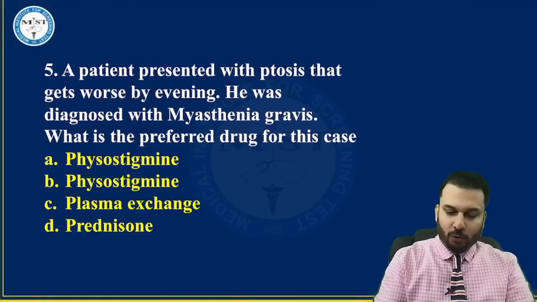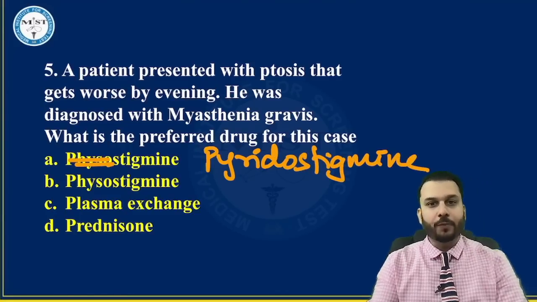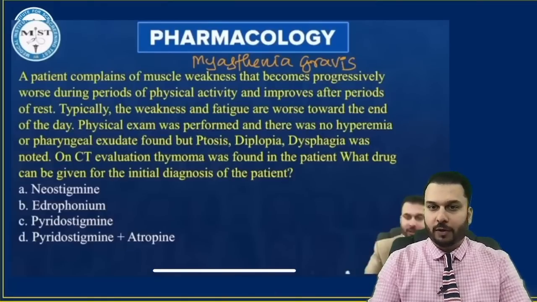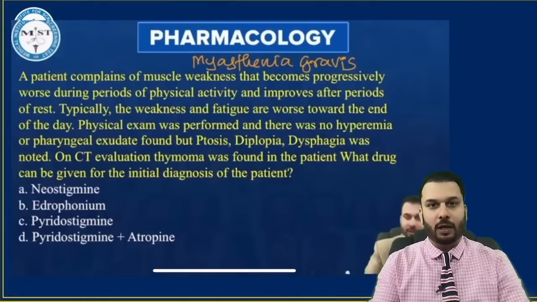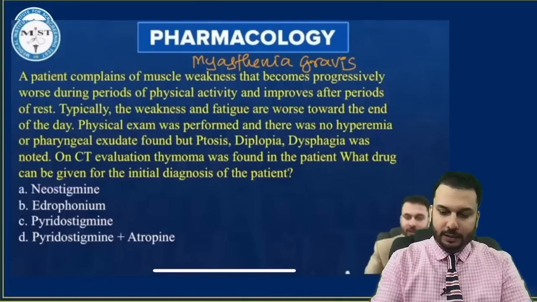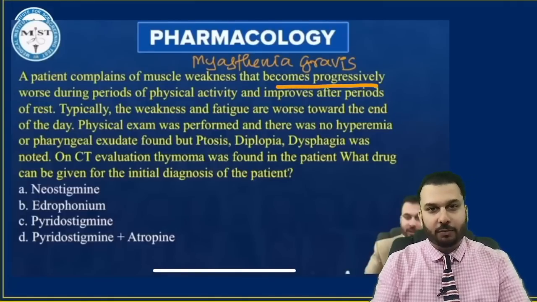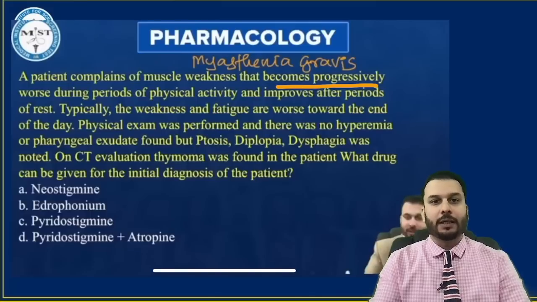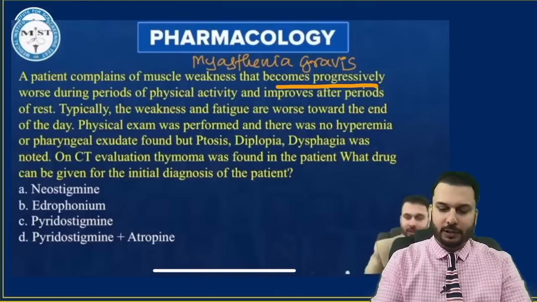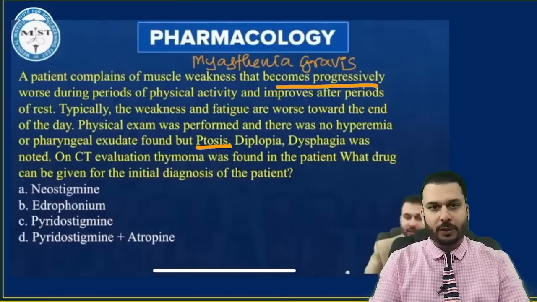So as we all know, the drug of choice for this is going to be pyridostigmine. So there is a mistake in the typing. Once again, a question from our 25 important series where you can see I had made a clinical case question where you have all these things like the patient becomes worsened by the evening period. All right. Next, another thing that you can see is how to diagnose this. The patient will complain of ptosis, diplopia, etc.